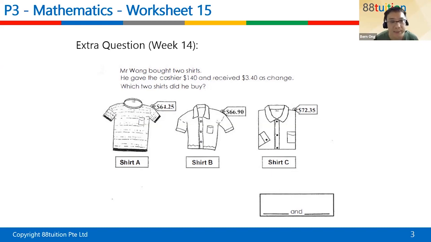Oh, Wen Xing, yes, I saw you in the chat. Thank you. Your camera got problem, is it? You can go to the chat and type. Yeah, I'm seeing your messages. Wait, okay, no problem.